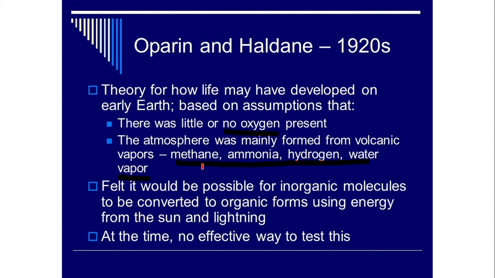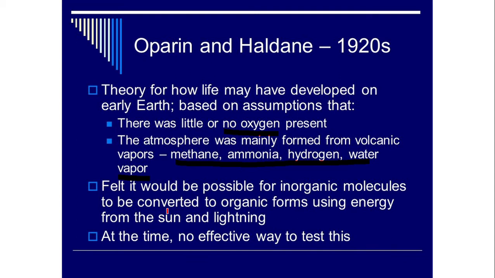Okay. So, Oparin and Haldane in the 1920s proposed that the atmosphere did not contain any oxygen. Instead, methane and ammonia and hydrogen and water vapor were present. And they proposed that the synthesis of larger biomolecules took place from the smaller, simpler molecules. It is an anabolic process, which means it requires input of energy. They also proposed that the energy for the required process was given mainly by lightning.